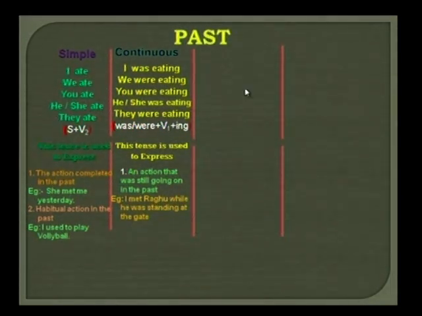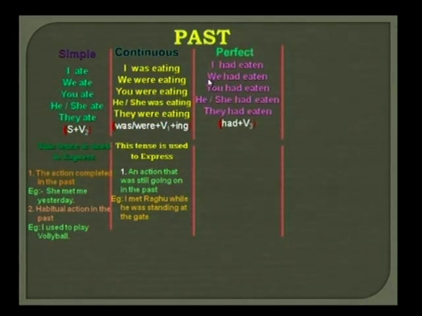Now, let me come to the past perfect tense. In this tense, you observe: subject plus had plus V3. And friends, you read along with me: I had eaten, we had eaten, you had eaten, he or she had eaten, they had eaten. So, it is already completed.